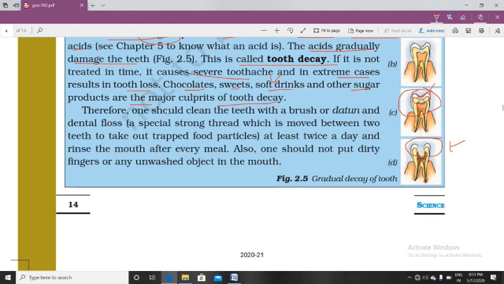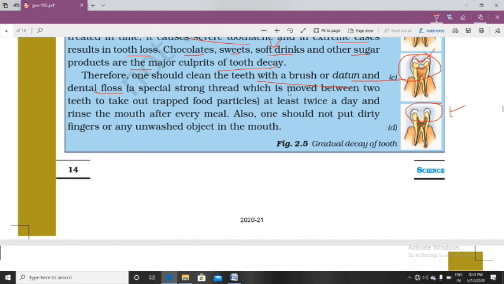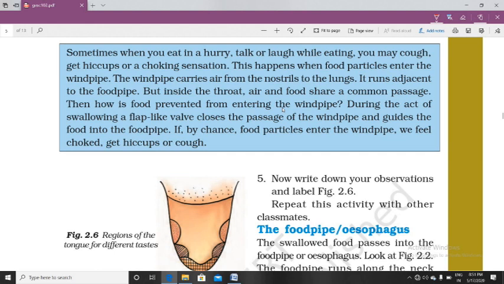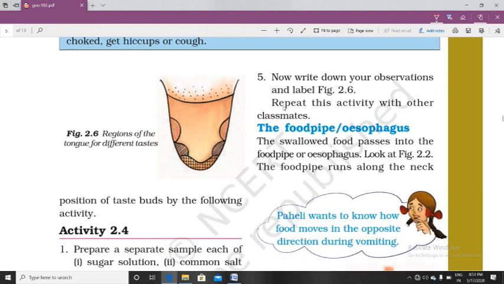Therefore one should clean the teeth with a brush or datun and dental floss. This is a special routine that you should do every day, in the morning after waking up and before sleeping, using a brush or datun. So this is very important, bachcho.